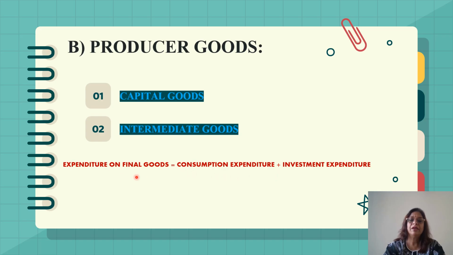That means when we are estimating the expenditure on final goods, that will be the expenditure done by the consumers plus the expenditure done by the producers, investment expenditure. When both these concepts are added, it will give us the value of the expenditure on final goods.